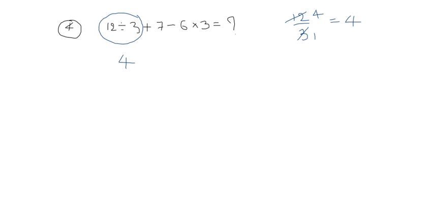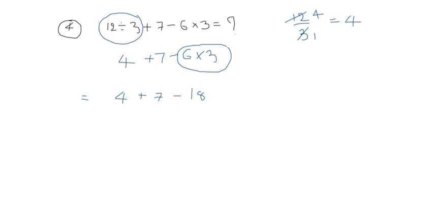Write 4 plus 7 minus 6 into 3, right? The next preference goes to whom? This. 6 threes are how much? 18. Right, here it is minus 18. Now multiplication is also completed.